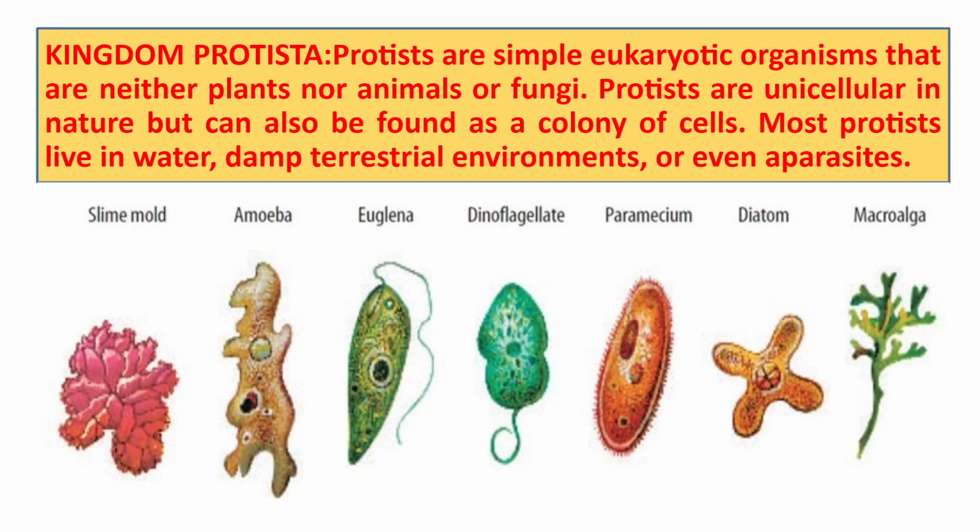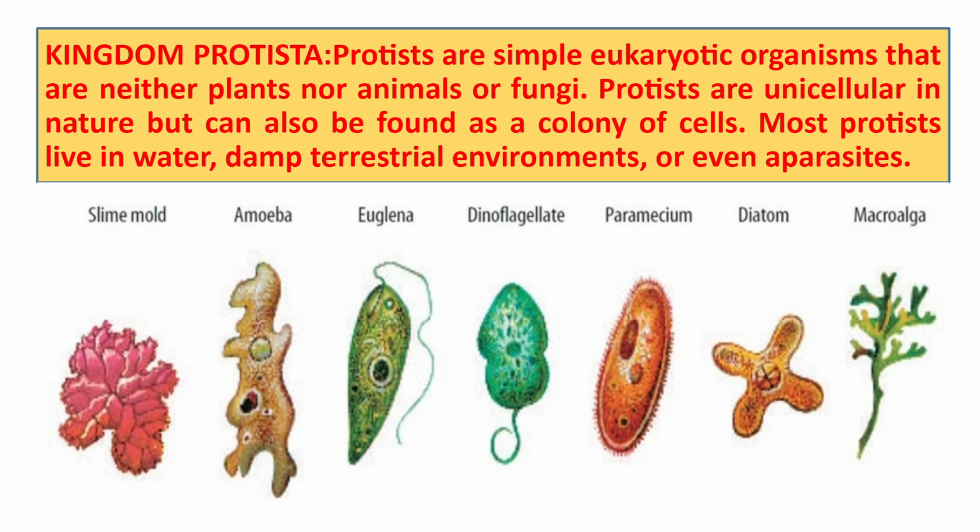Now next we have kingdom Protista. Protists are simple eukaryotic organisms that are neither plants nor animals nor fungi. Protists are unicellular in nature, but they can also be found as a colony of cells. Most protists live in water. They have aquatic habitats, but if they live in a terrestrial habitat, then that place is full of moisture, meaning it is damp.